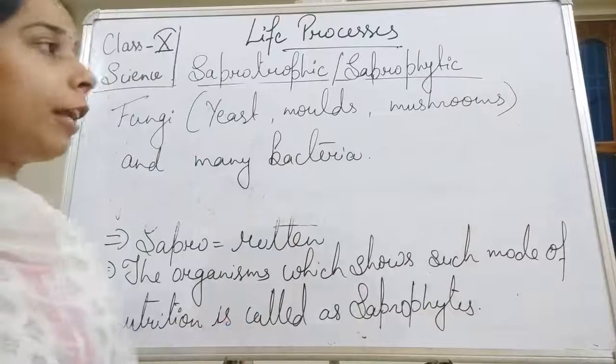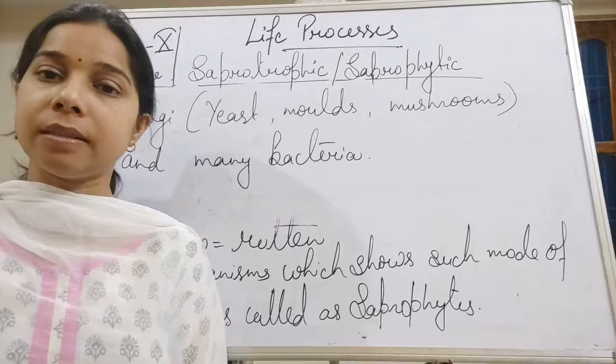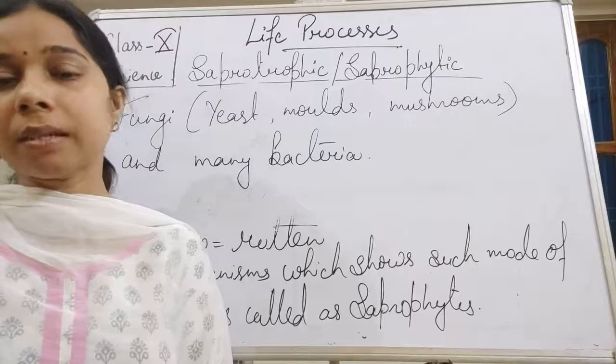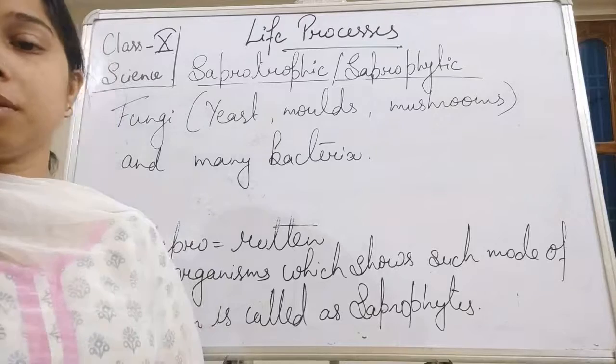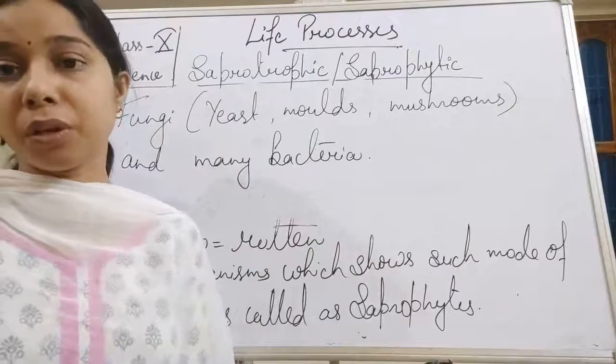Okay, fungi and many bacteria are there, which we will consider saprophytes because they show this kind of mode of nutrition. Okay, so this is about the saprophytic mode of nutrition.